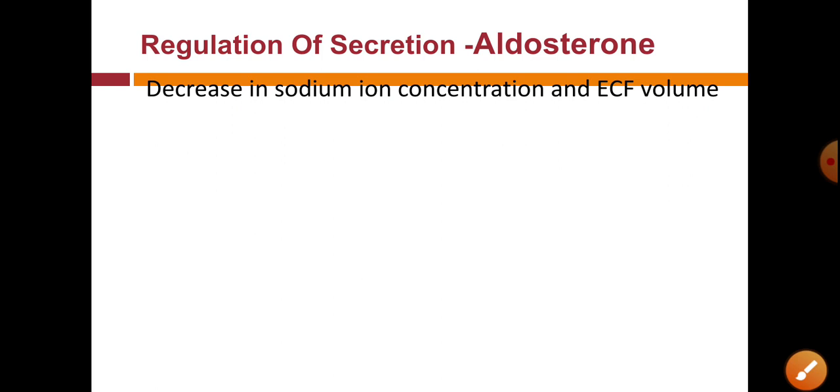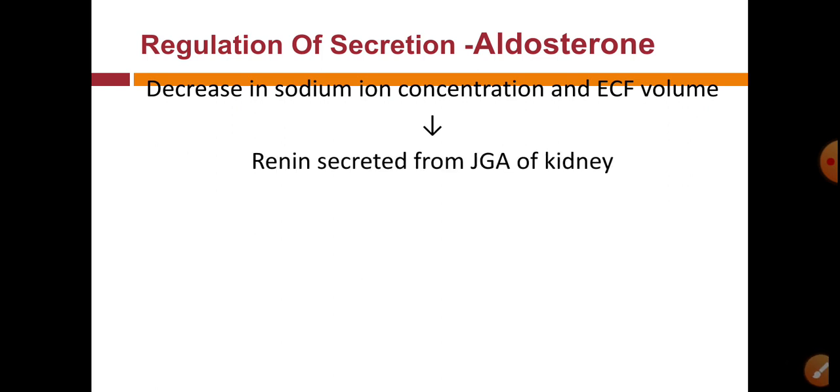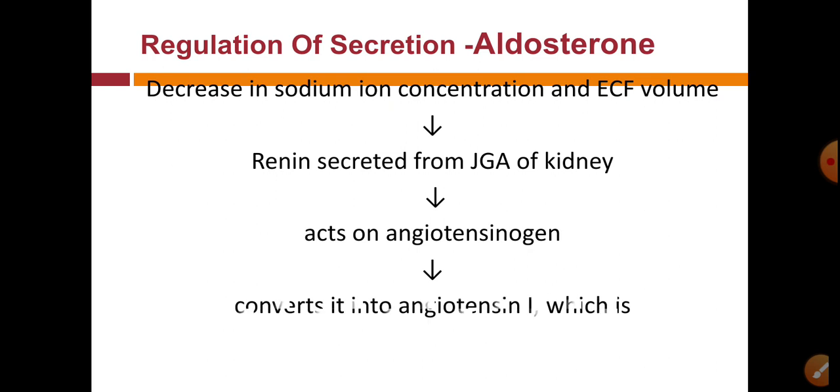The next factor is decrease in the sodium ion concentration and ECF volume. When the sodium ion concentration decreases, renin is secreted from the JGA of the kidney, and renin acts on angiotensinogen, which is secreted from the liver, and this angiotensinogen is converted into angiotensin first, which is again converted by ACE, angiotensin converting enzyme, secreted by pulmonary capillaries.